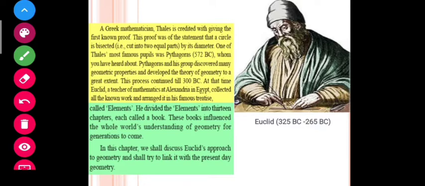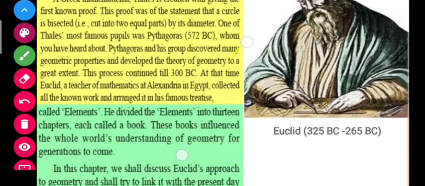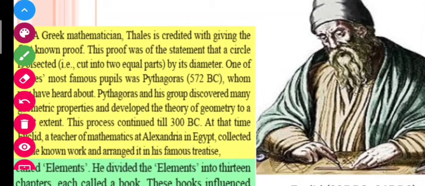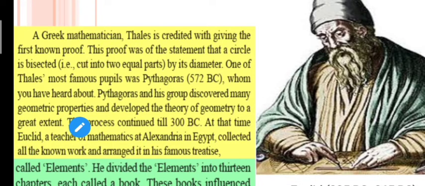So let us see what is written here. A Greek mathematician, Thales, is credited with the first known proof. You know that mathematics depends on known proofs only.